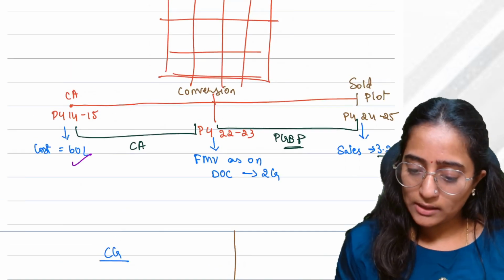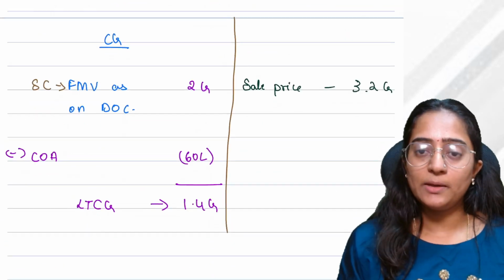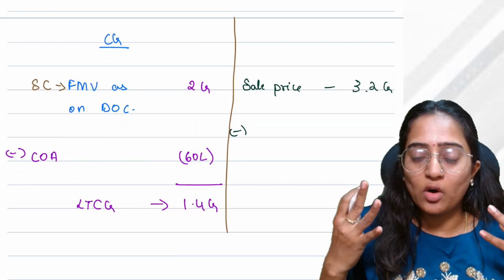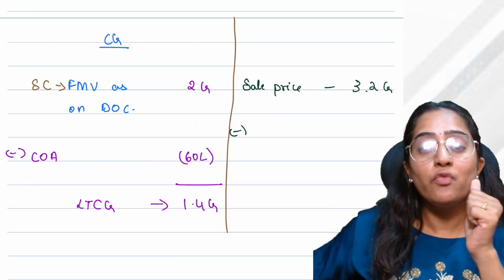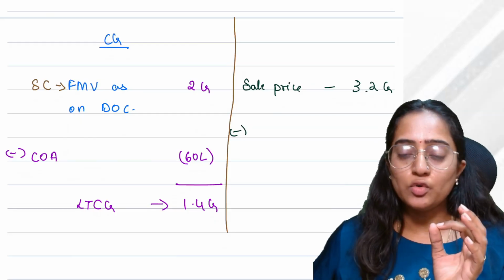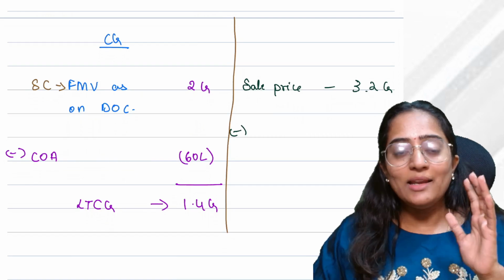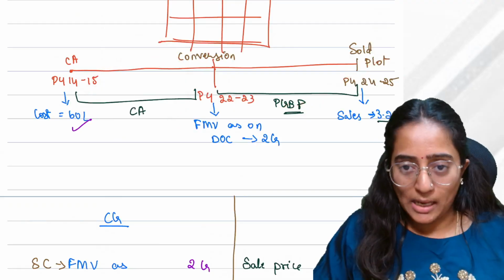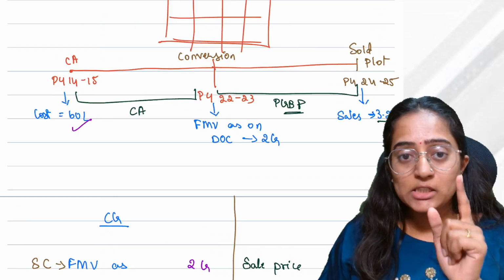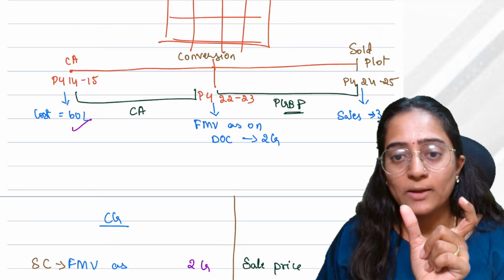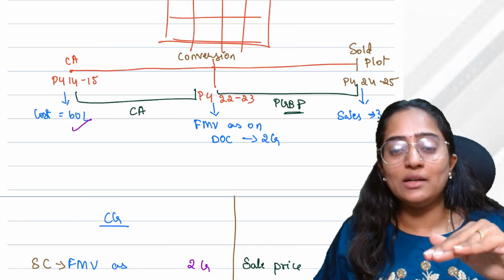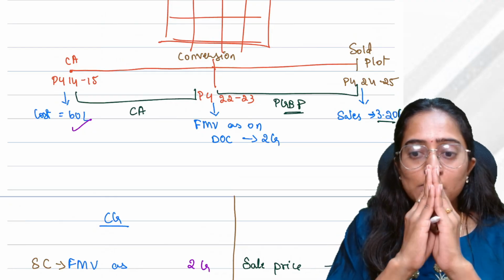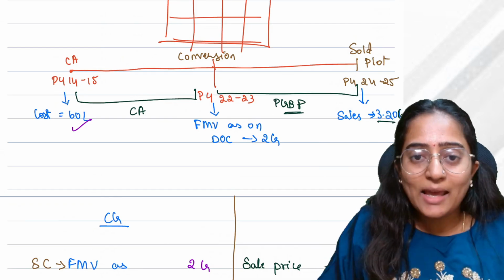3.2 crores. This is 3.2 crores. Correct? For me, the final amount which I got is 3.2 crore. Out of what did I get that 3.2 crores? From that property. Think, people: this capital gain and the taxability under PGBP are being taxed on one property only, on one transaction only. You can't put capital gain on the entire transaction and PGBP on the entire transaction. The transaction's taxability has to be split between these two so that the taxability is proper.